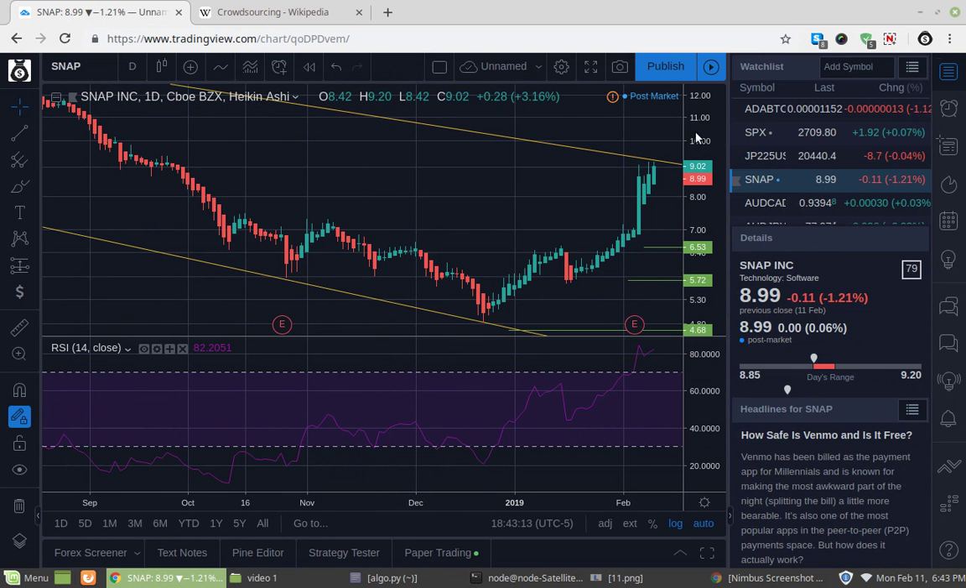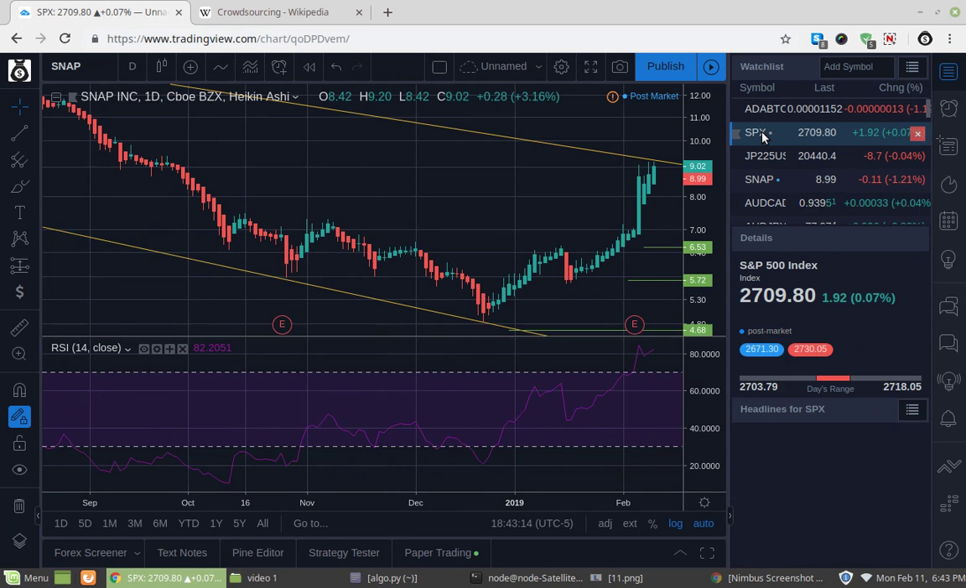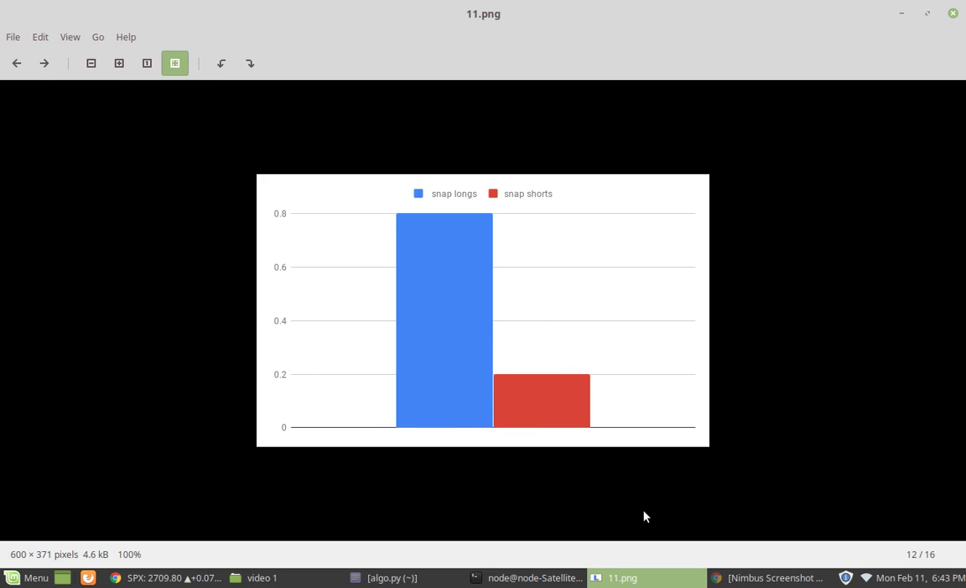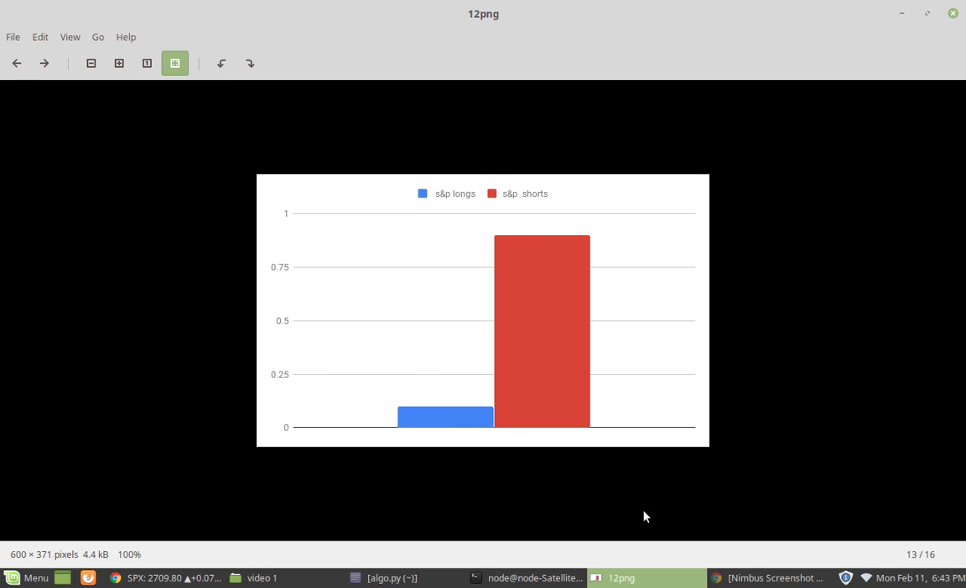So the next one is the S&P. Alright, this is the visual representation. This one follows the charts too. That last one didn't. You know, what the people felt and what the chart says was different. But in this case, the crowd and the charts follow each other. So you can see there's more shorts than longs.